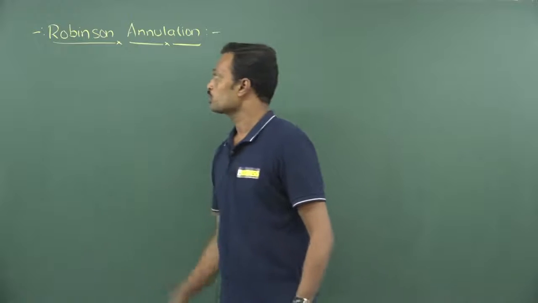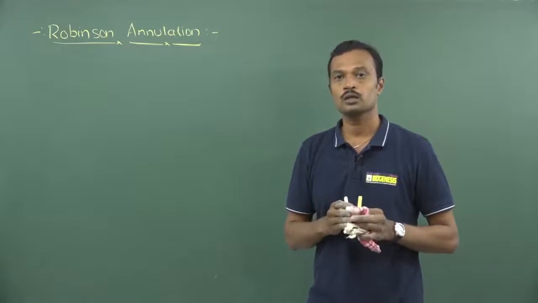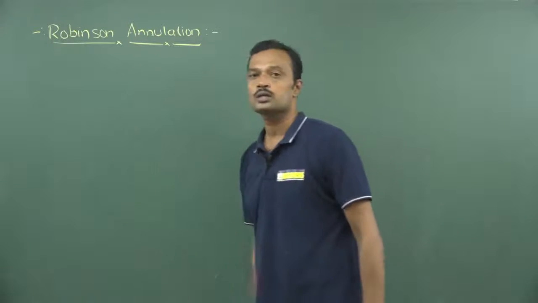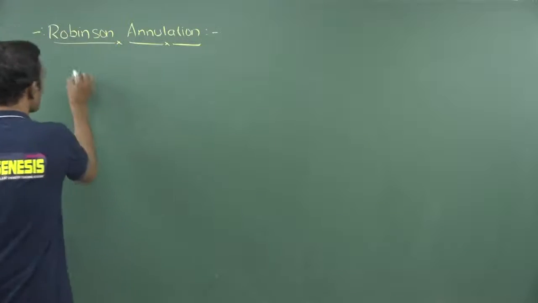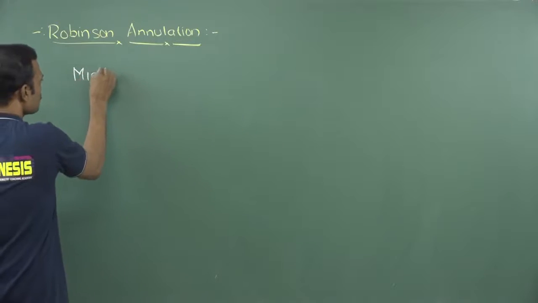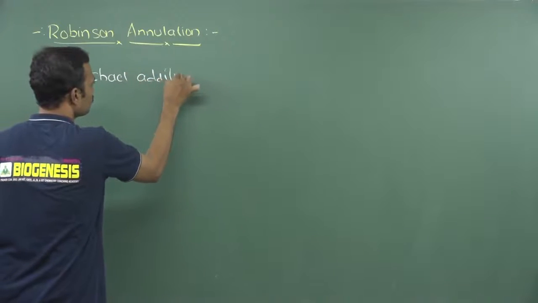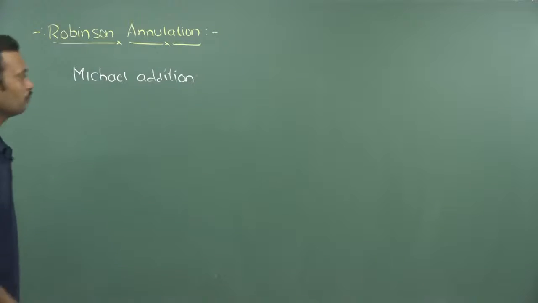So in this video we are going to discuss what a Robinson annulation is. It is the most important one. If you know the Michael addition reaction, then only you can understand what Robinson annulation is. This reaction is not a new one, it is a mixture of two reactions. The first one is Michael addition, so we need to know what a Michael addition reaction is.